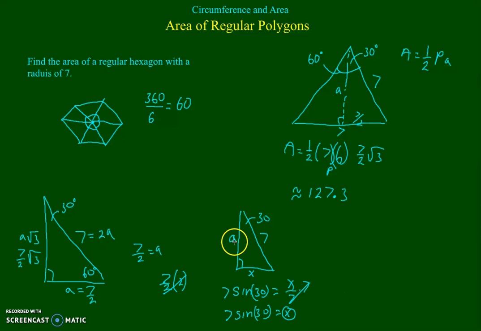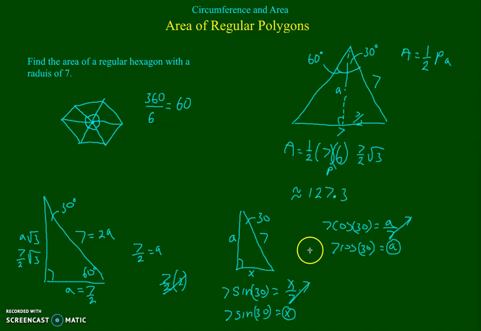Now let's do the apothem. Some old horse caught a horse. So cosine gives us the apothem. Cosine of 30 equals a horse. Multiply by 7. Multiply by 7. 7 cos 30 gives us the apothem. And we're going to store that value.